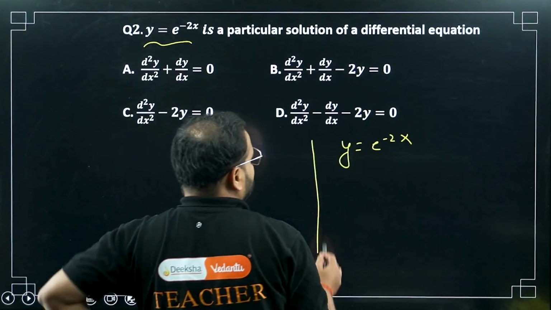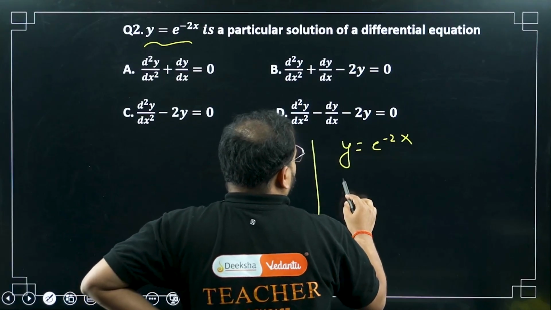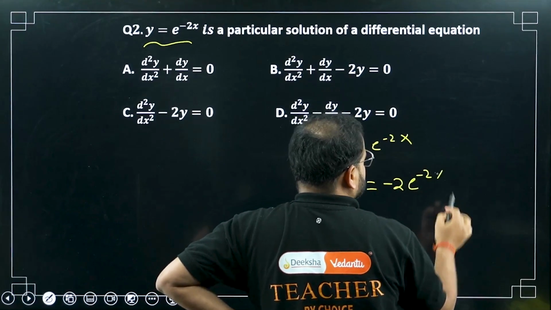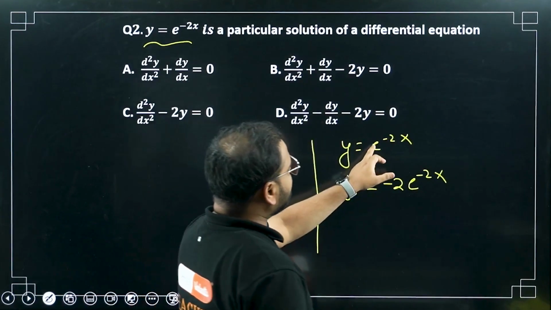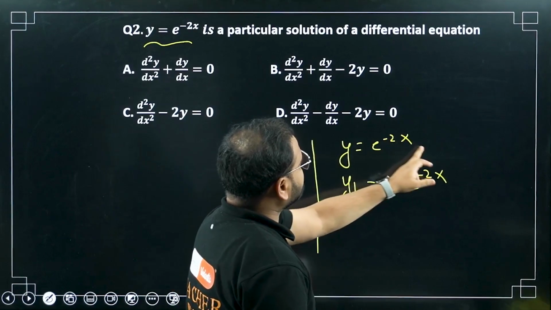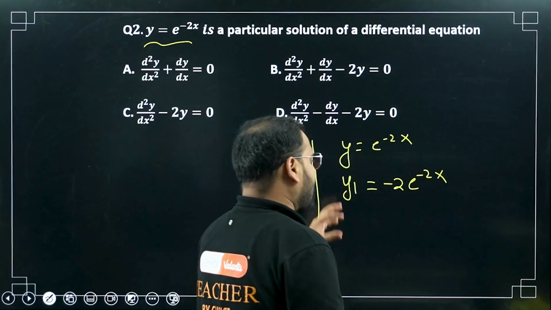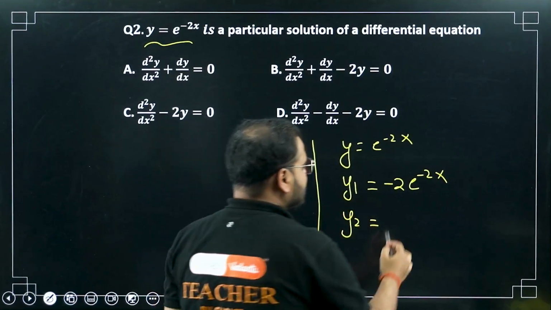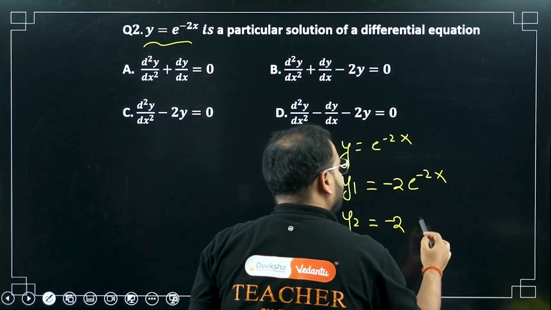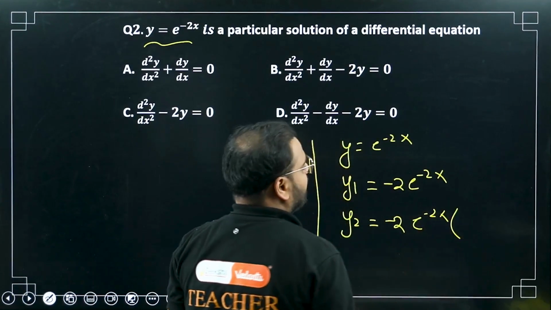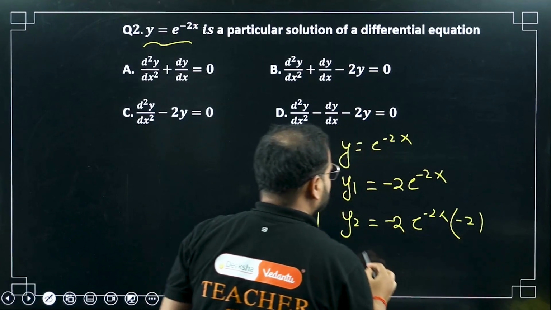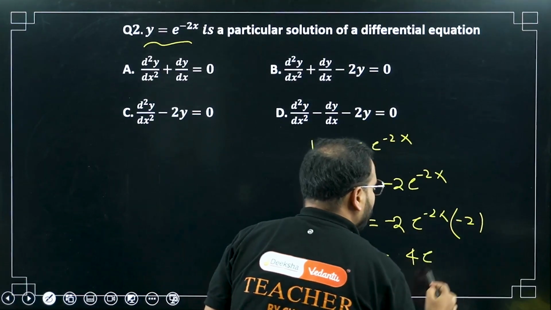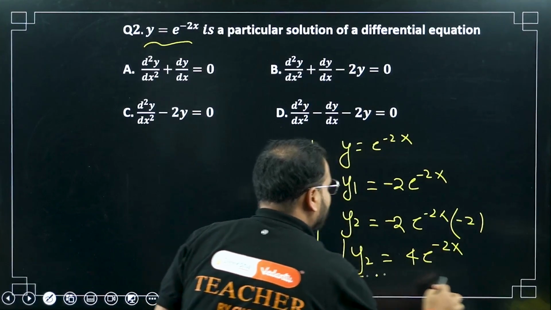By finding the derivative. First find the derivative of this. You'll get y1 equals minus 2 times e power minus 2x, because e power minus 2x will remain as it is, and for minus 2x I'll get minus 2. To find the second derivative, y2: minus 2 is a constant, I'll keep it as it is, and for this again I'm going to get minus 2. My result will be y2 equals plus 4, because minus 2 into minus 2 is plus 4, times e power minus 2x. Now this is my y2.